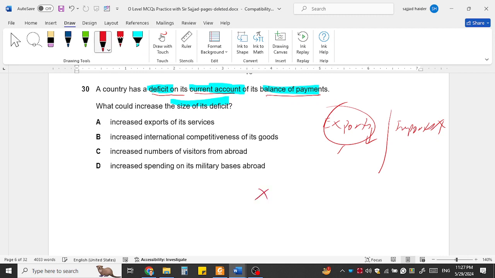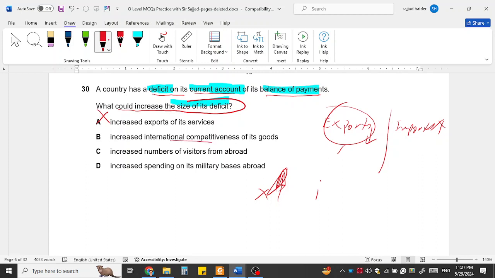It can only increase when exports become lower. Remember there are four items. If the inflow of foreign currency reduces and the outflow increases, then the deficit will increase. So is there any option that says the inflow is reduced or the outflow increased? An increase in the exports: when exports increase, the inflow of foreign currency will increase, therefore it will improve the deficit rather than increase the deficit.